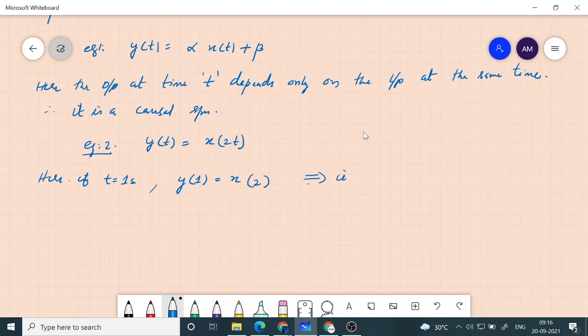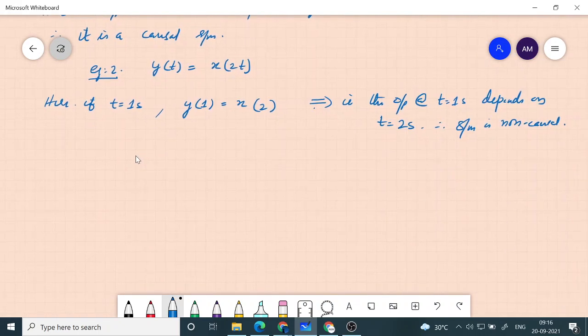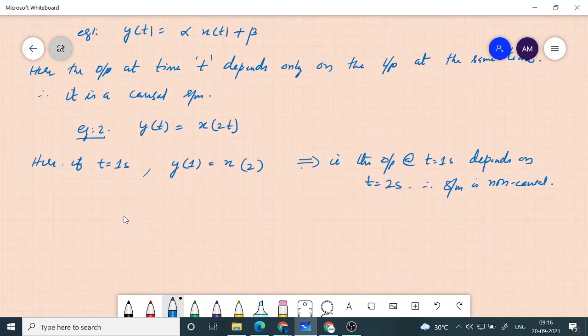That is, the output at t equal to 1 second depends on t equal to 2 seconds. Therefore the system is non-causal. And non-causal systems cannot be implemented practically, because that doesn't make sense.